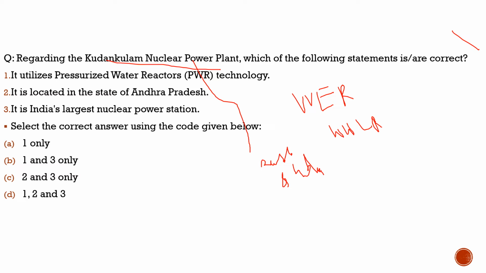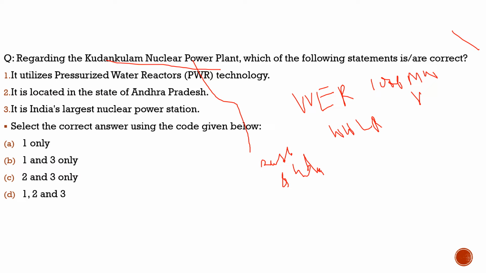These are VVER 1000 megawatt reactor vessels. So they are shipped to this plant from Russia. That is why it is in news. And now let's try to understand this question and get more idea about the Kudankulam nuclear power plant.